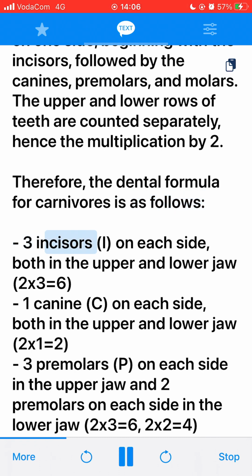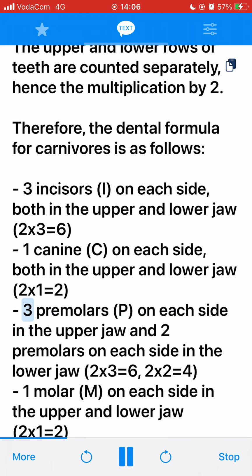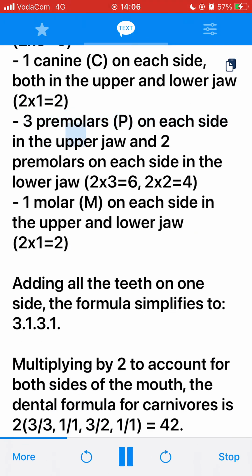3 incisors, I, on each side, both in the upper and lower jaw, 2 times 3 equals 6. 1 canine, C, on each side, both in the upper and lower jaw, 2 times 1 equals 2. 3 premolars, P, on each side in the upper jaw and 2 premolars on each side in the lower jaw, 2 times 3 equals 6, 2 times 2 equals 4. 1 molar, M, on each side in the upper and lower jaw, 2 times 1 equals 2. Adding all the teeth on one side, the formula simplifies to 3, 1, 3, 1.